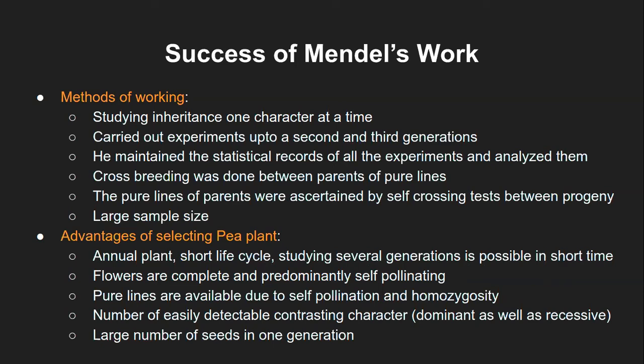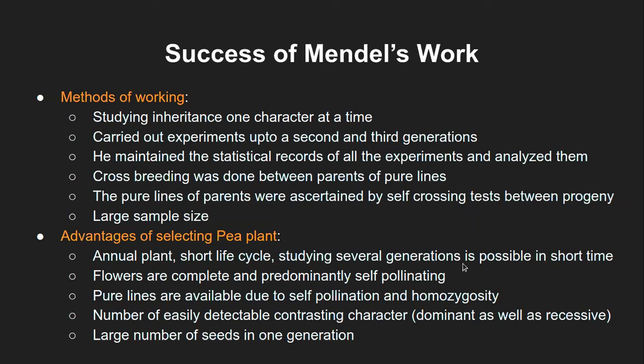Flowers are complete. Complete flower means they have all the parts within the flower: the male reproductive structures, the female reproductive structures, the stamen, the carpel, the petals and so on. All of it is there in the flower, and that's why it's a complete flower. And predominantly it is self-pollinating. That means most of the time it will self-pollinate, so the anthers will fall on the same flower or the same plant. That is still self-pollination.